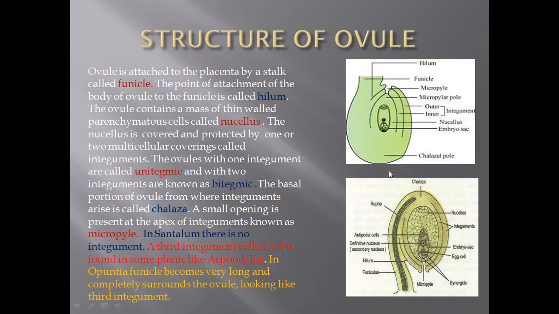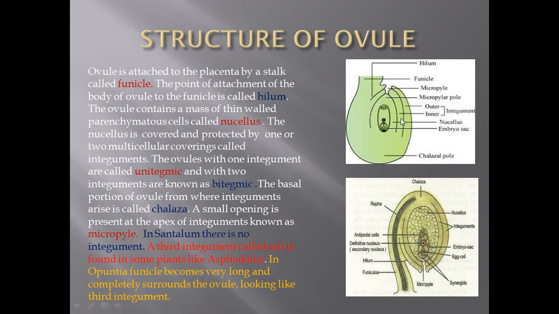After that, the basal portion of the ovule from which these integuments originate is called the chalaza, and this end or basal portion is called the chalazal pole.